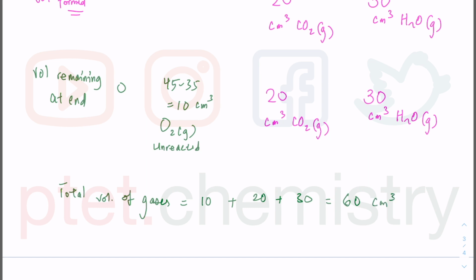I bet a lot of students might have left out the H2O by mistake because they didn't realize at 200 degrees Celsius this is a gas. Some students might have not realized that the O2 is in excess by around 10 cm cube, which means you have got to add in the 10 cm cube as well. Okay, so the answer for that will be option D there.